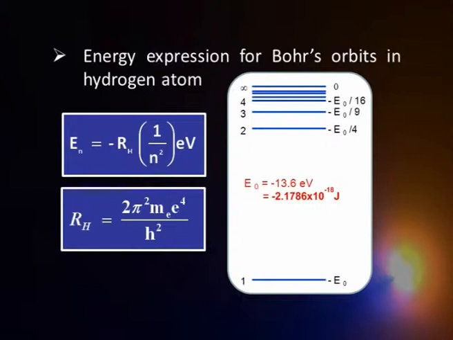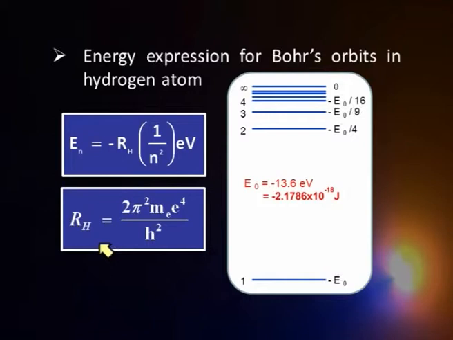What does it mean? Two things we have to understand here. This is very, very important. Before I come to that, one must also appreciate that there are three things. One is you get a value Rh. This is called the Rydberg constant. This is the expression for its value. If you put all the constants in this, you get a value which is exactly what we got empirically from the experiments done much earlier than this theory came up. So there is an excellent agreement between the theory and the experiment.